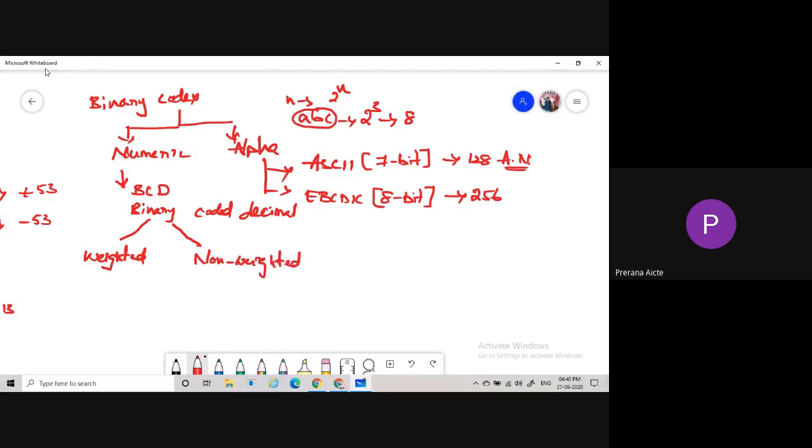Under non-weighted BCD code, we are using only two codes. They are gray code and XS3 code. What is another name of gray code? Unit distance code.